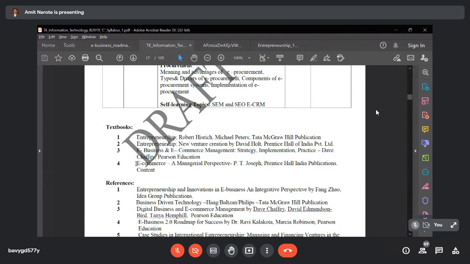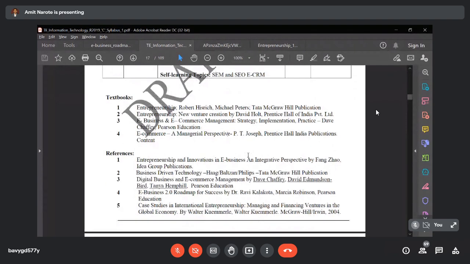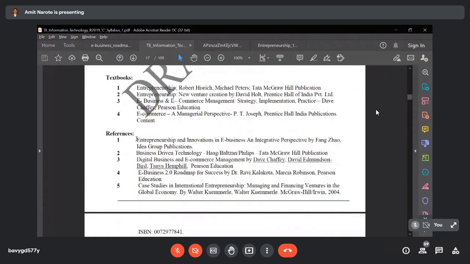Then for reference book number 4, e-commerce, a managerial perspective by P.T. Joseph, Prentice Hall India Publication. So this is about textbook number 4. Then the references they have mentioned: Entrepreneurship and Innovation in E-Business, An Integrative Perspective by Fang Zhou. The reference book is Idea Group Publications. Then reference number 2, Business Driven Technology, Haag, Baltzan, Phillips. So this is again from Tata McGraw-Hill Publications.